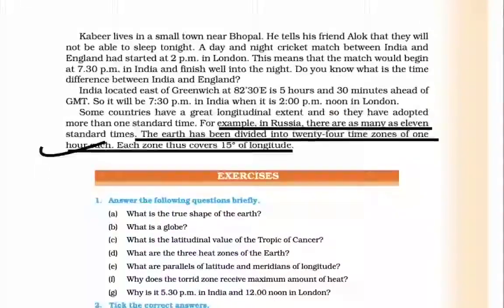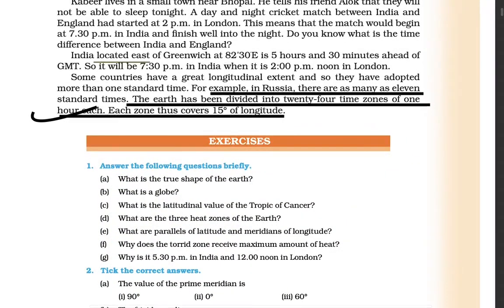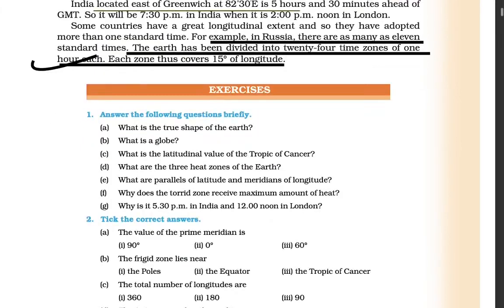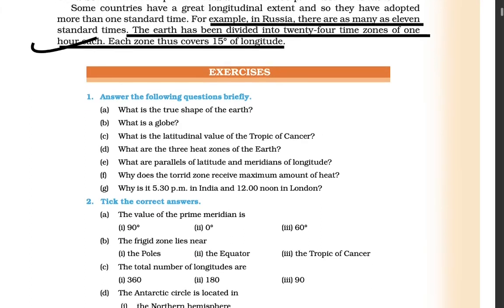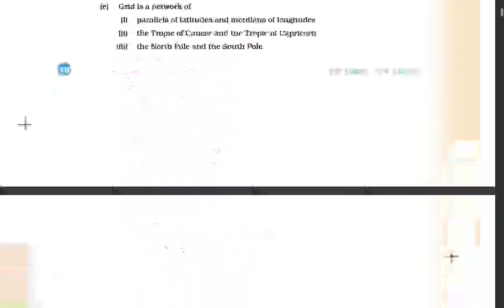India is located east of the Greenwich and has 82.5 degree meridian time, which is 5 hours 30 minutes ahead of the Greenwich meridian time, while Russia has many time standards. The earth is divided into 24 time zones, 1 hour each. So each zone is divided into 15 degrees of longitude.